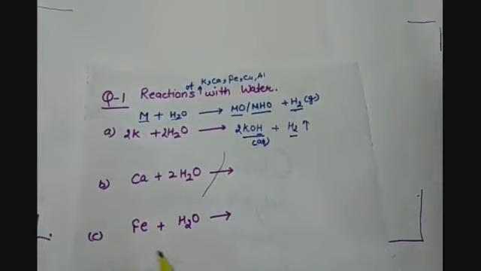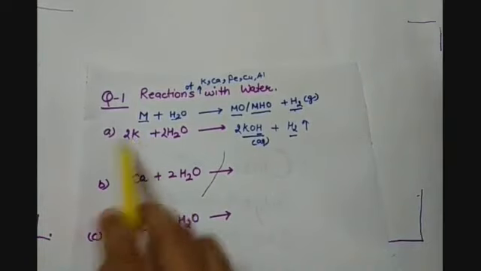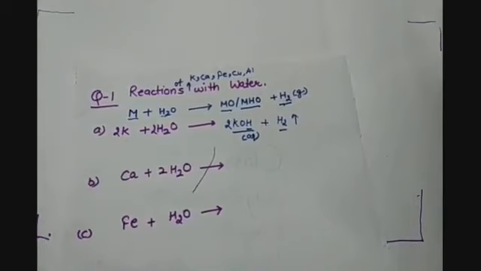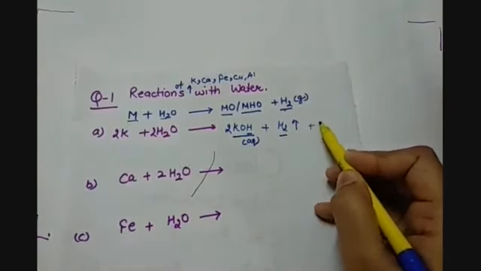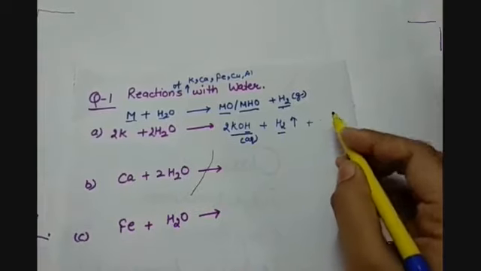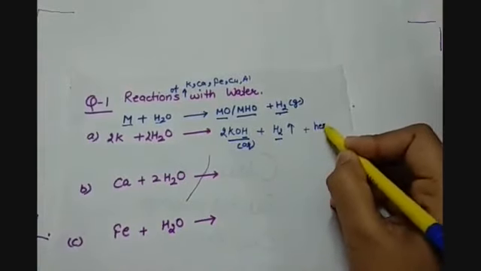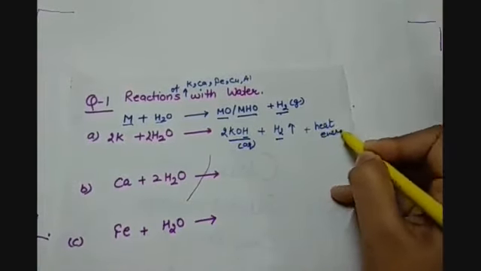But as we know, calcium is comparatively less reactive than potassium. Potassium is a very reactive metal, so it reacts vigorously with water and it also gives some amount of heat energy. Heat energy is also given out in the reaction.